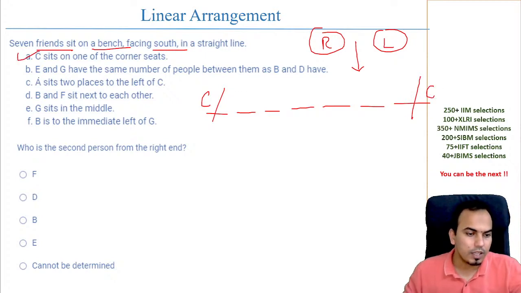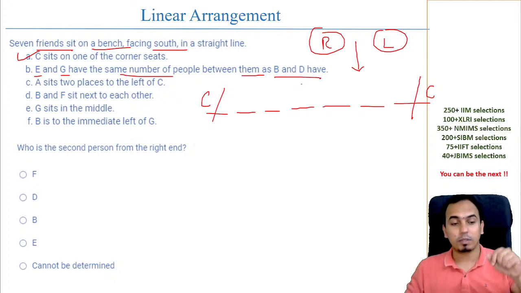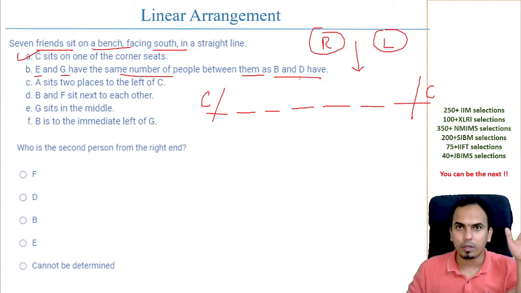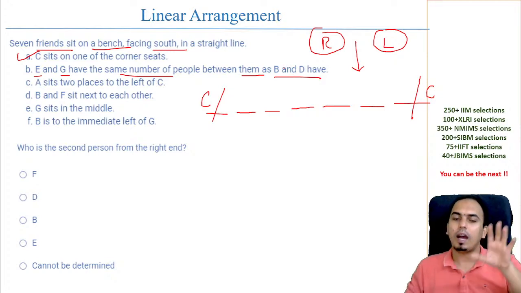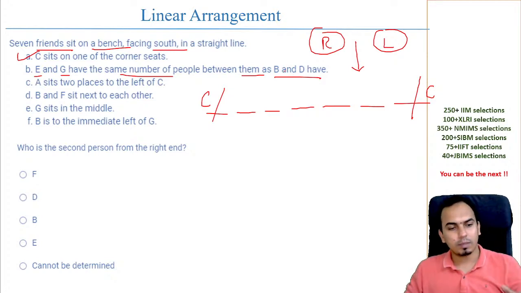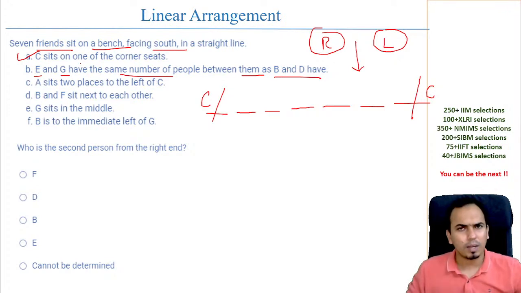So I have done this. E and G have the same number of people between them as B and D. What does it mean? Now, this is a statement that a lot of people probably might go wrong. Okay, E and G में उतने ही लोग हैं जितने B और D के बीच में हैं. Can you draw that right now? I cannot draw that. E और G के बीच में जितने लोग हैं उतने B के और D के बीच में होना चाहिए. मैं अभी वो प्लॉट नहीं कर सकता. I'll come to that later on. Okay,